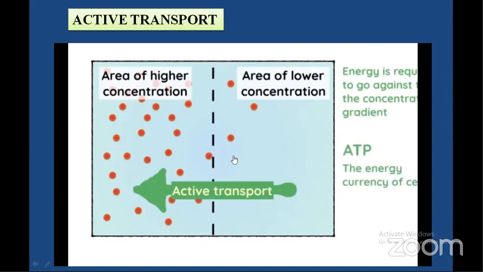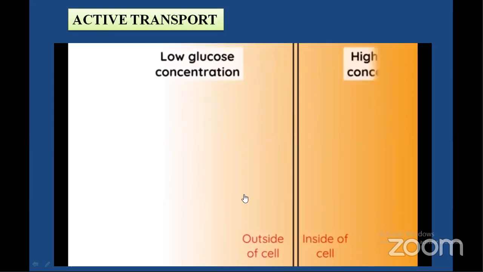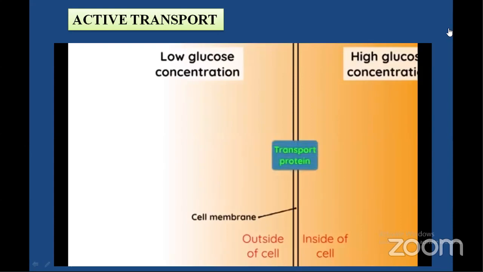So here the ATP is required for the transportation of substances. This is one example. Here you can see a boundary between inside and outside of the cell. Outside of the cell there is low concentration of glucose and inside is higher concentration of glucose. And there is a membrane transport protein.